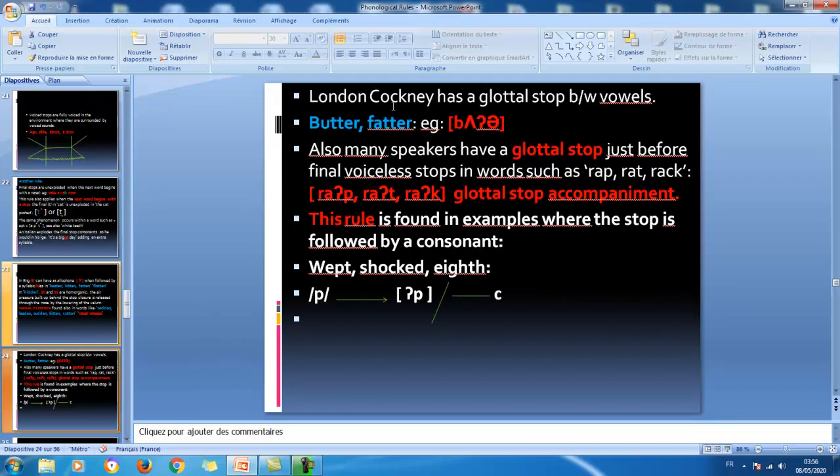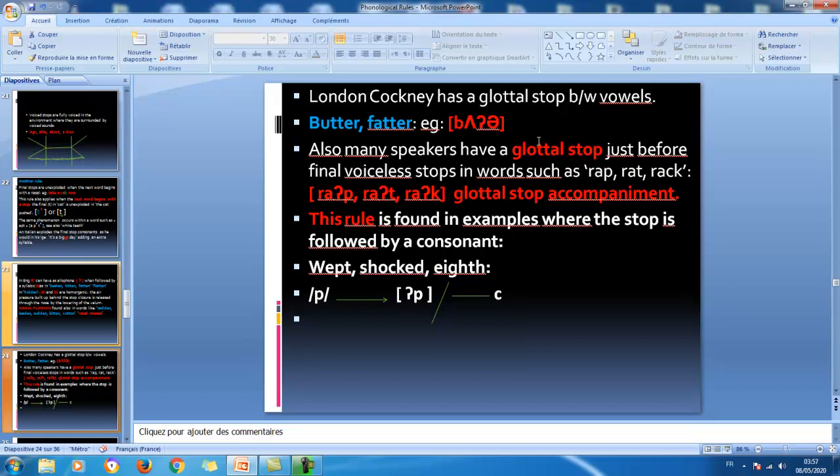Now, in London Cockney has a glottal stop between vowels. For example here, we can say butter or butter. According to speakers of this accent here, they say butter instead of saying fatter, which also exists. We can also, some native speakers would prefer to pronounce it as fatter.